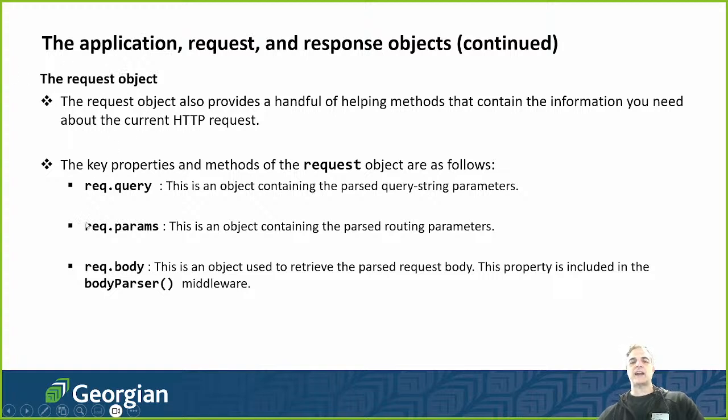The request object has several other things too. The req.query allows the object containing the parsed query string parameters to come through, right? The req.params is an object containing the parsed routing parameters. So things like, I want to navigate to this particular URL.